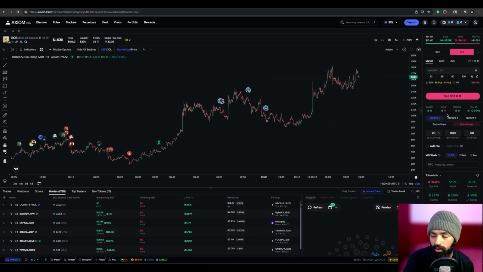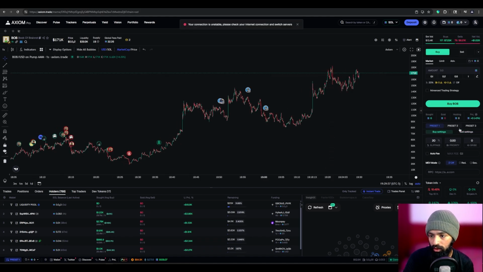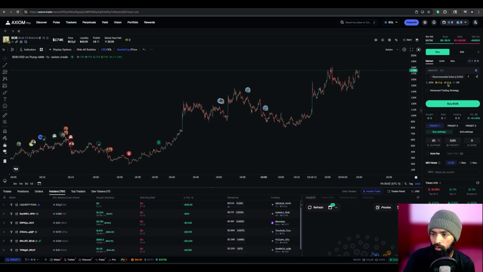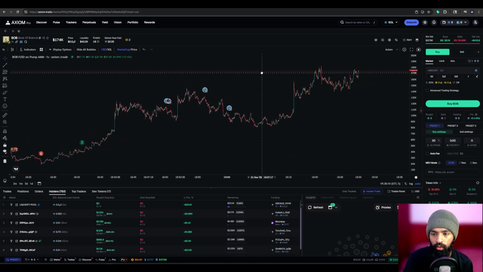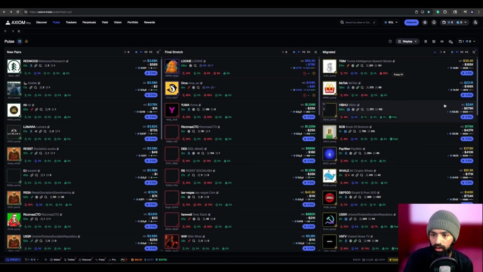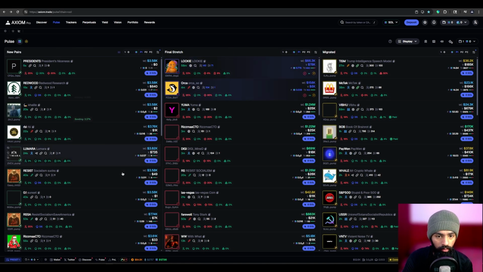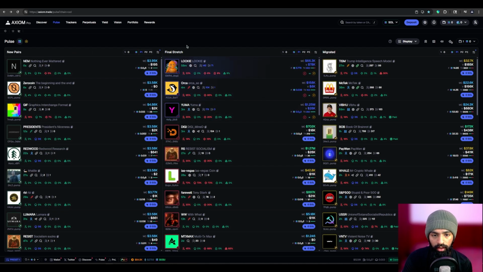So for the best settings and the best results, I would recommend just keeping the gas fees and the bribe at 0, both buy and sell. This will most likely give you the best results. We know that most of these coins are not really volatile, so unless you're trading new pairs and you want the order to go super quick, you could set the bribe and gas fees a little higher. But if you're just trading like a regular person, or you don't need those crazy buy and sell times, you could just set it to 0 and you'll be perfectly fine.